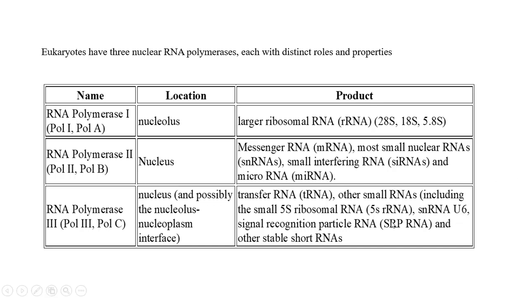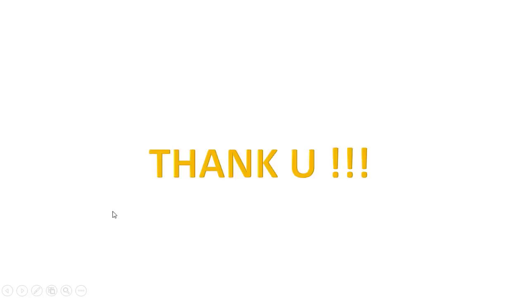Small nuclear RNA U6, signal recognition particle RNA and other stable short RNAs are synthesized by RNA polymerase 3. So for each and every RNA polymerase, there is initiation, elongation and termination. We are going to discuss elaborately in the next video about RNA polymerase 1, polymerase 2 and polymerase 3.